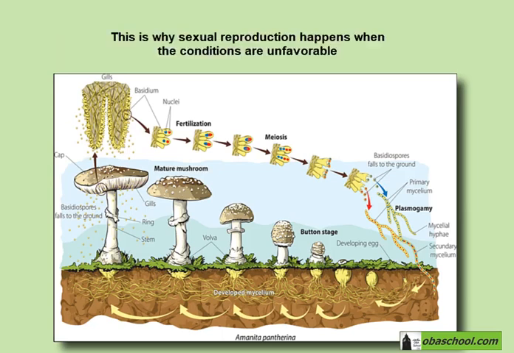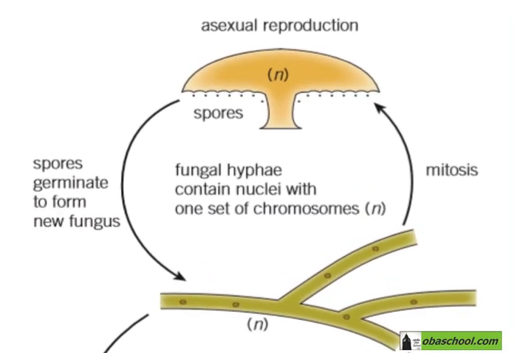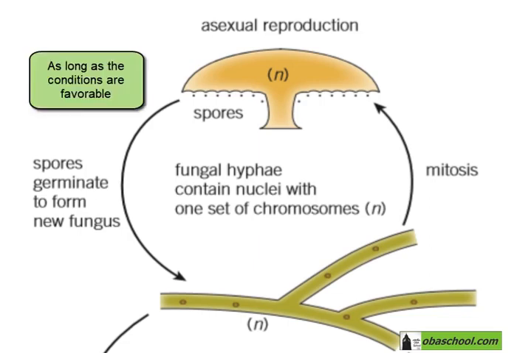In order to play the game of chance, to see if the fungus can produce offspring that are better adapted to the new environment, to the new conditions of its environment. Otherwise, if the conditions are favorable and stable, the fungus will undergo asexual reproduction. We have spores being produced by mitosis asexually as long as the conditions are favorable. The spores become hyphae, and then the hyphae make spores by mitosis.